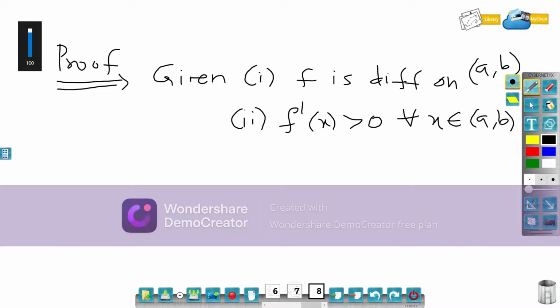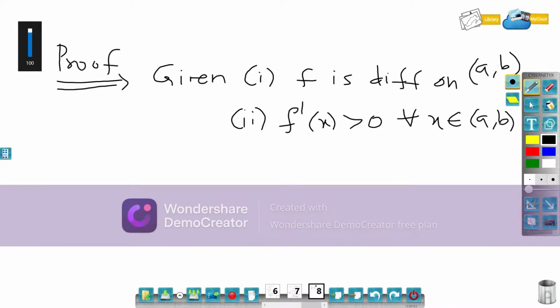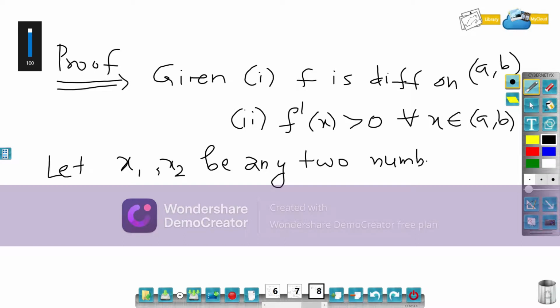Let's assume that x is less than y. Instead of y, I will say x1 and x2. So let x1, x2 be any two numbers from the interval (a, b). So let's take any two numbers from the interval (a, b).